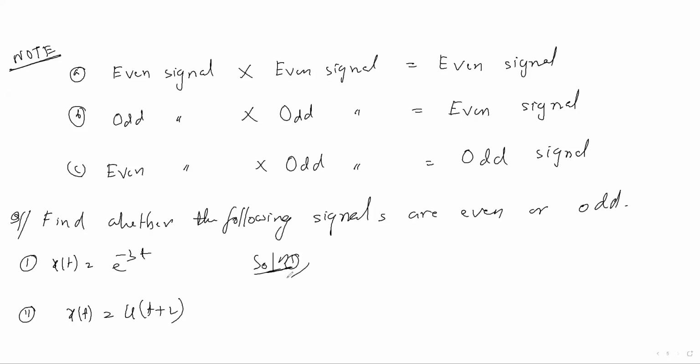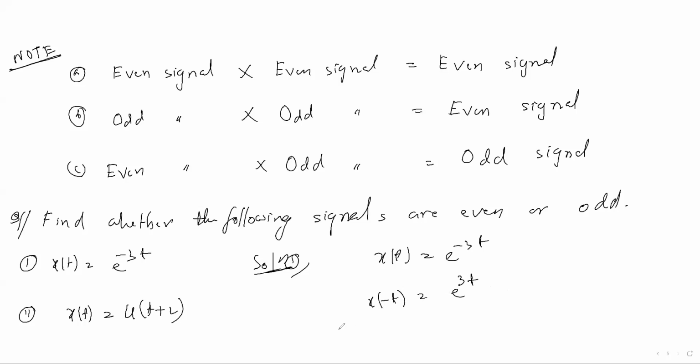Solution of number 1. How will you find that? Given x of t, they are asking whether it is an even signal or an odd signal. What is the condition? We have to compare with the equations, that is x of t equal to x of minus t, or x of t equal to minus x of minus t. With these two formulas, we have to check whether they are equal or not. When you take x of minus t, what will be the value? It will be e to the power 3t.